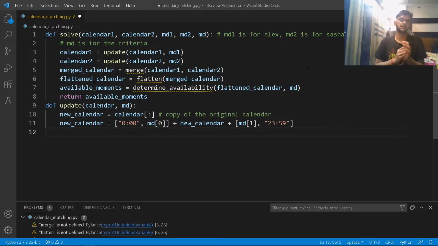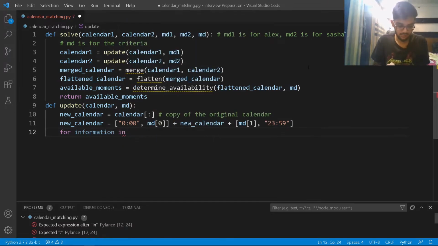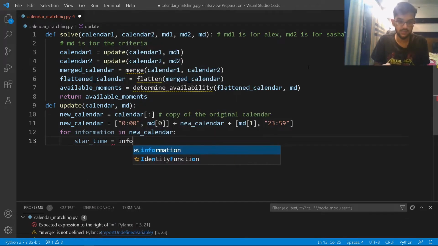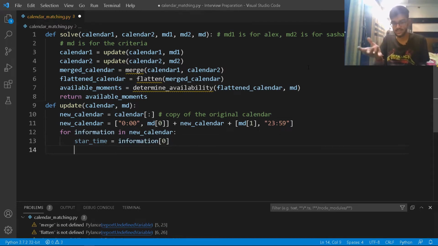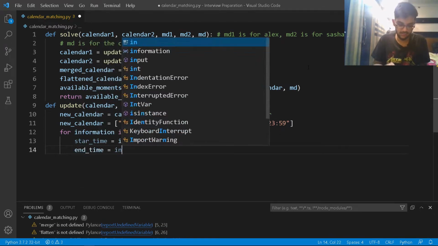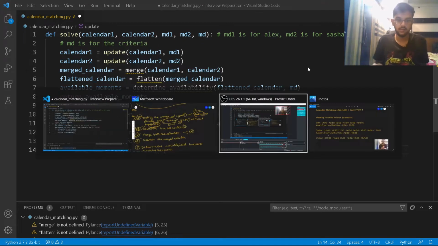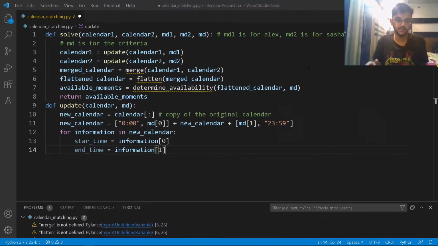Now again, I have to convert the information in new calendar to minutes. So how do I do that? I'll just write for information in new calendar, okay. So I have a start time of basically information of 0. So information of 0 is the start time and the end time is nothing but information of 1. Okay. And I hope that that's kind of making sense here, right? So I have a start time and an end time. I think I made a small spelling mistake here. It's okay. So information 0 and end time we have got. Now I have to convert the start time and the end time respectively to minutes.